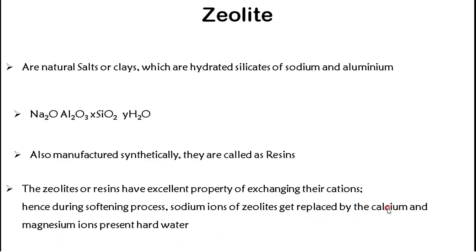Now calcium and magnesium stay in the water. Why? Because the raw water is hard. Therefore, these two are there in the water. These two should be removed, but we cannot remove them just like that. Therefore, we introduce zeolite. In zeolite, sodium is there. Sodium will come here and Ca and Mg will be replaced.